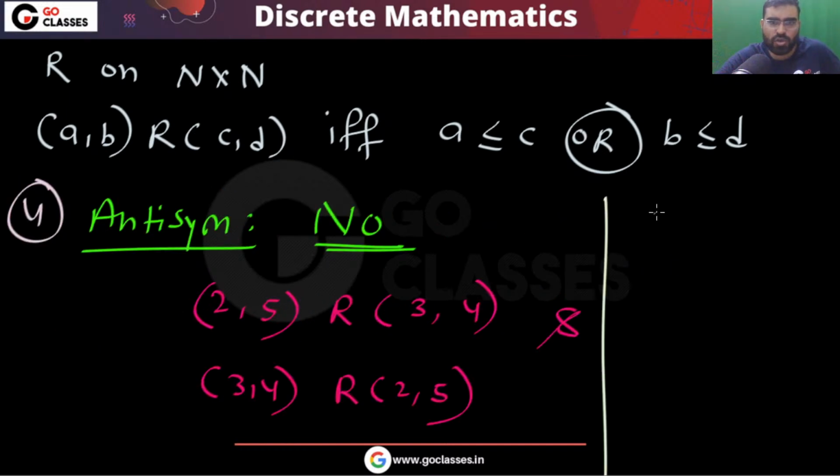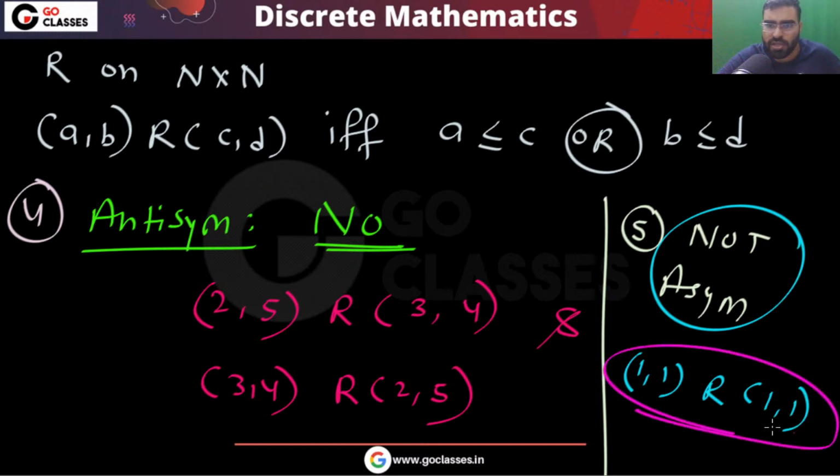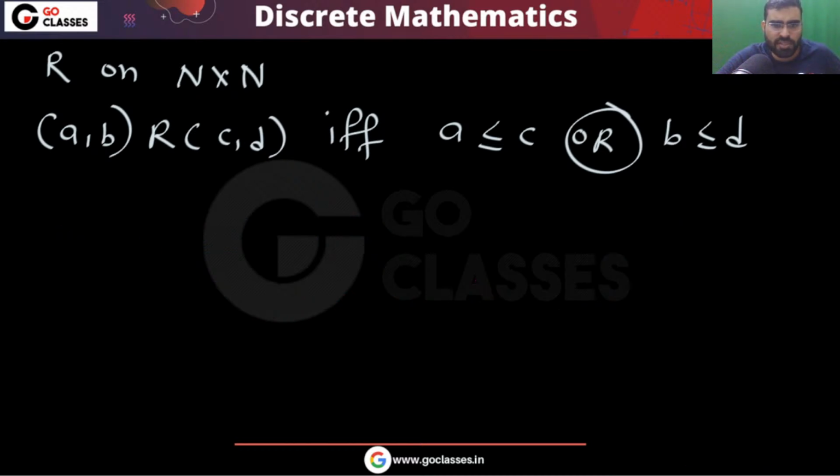This is not symmetric, and this is not antisymmetric, which automatically means that this is not asymmetric also. Because if it is not antisymmetric, then it is not asymmetric. The same counter example will work, or you can use the counter example that (1,1) is related to (1,1). Now let's move on. What about the transitive property?